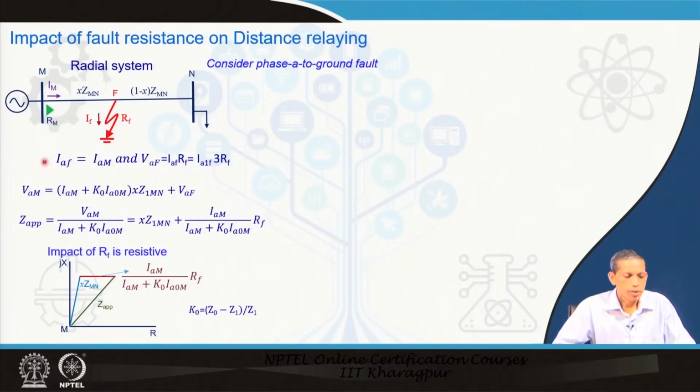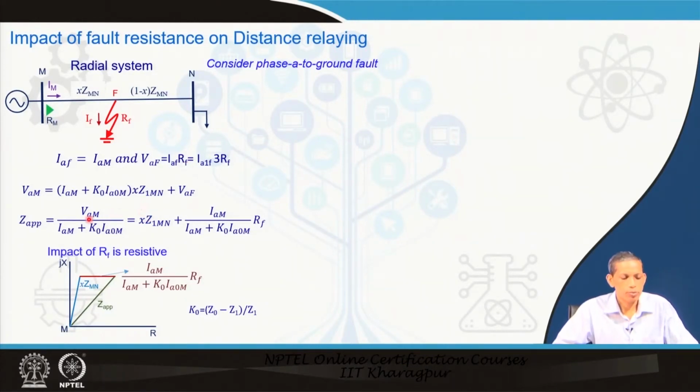We can write this V A M in a similar fashion to what we discussed earlier in the apparent impedance calculation: I m plus k naught I naught m into x z 1 m n for this portion, plus this V A f. This V A f earlier was 0, now it is substituted by I 1 f 3 R f, which equals I f R f.